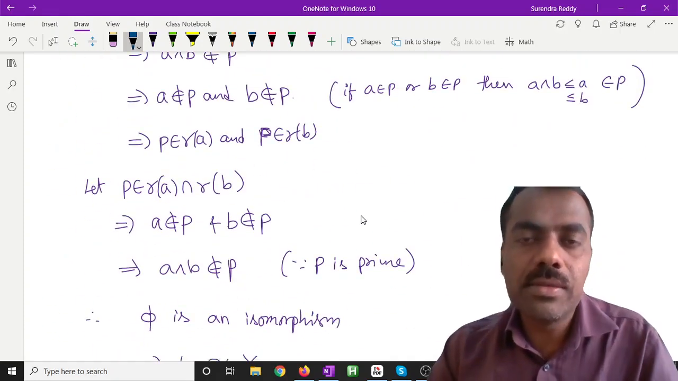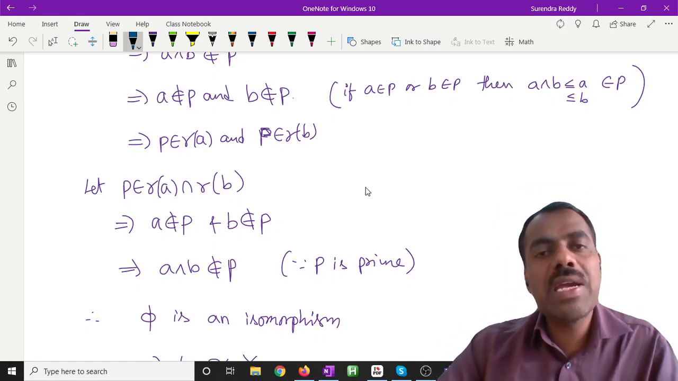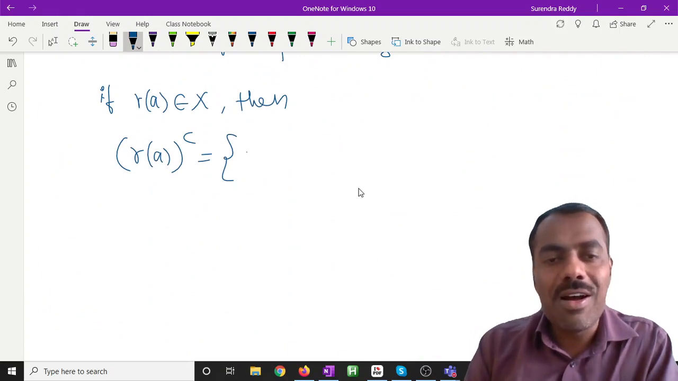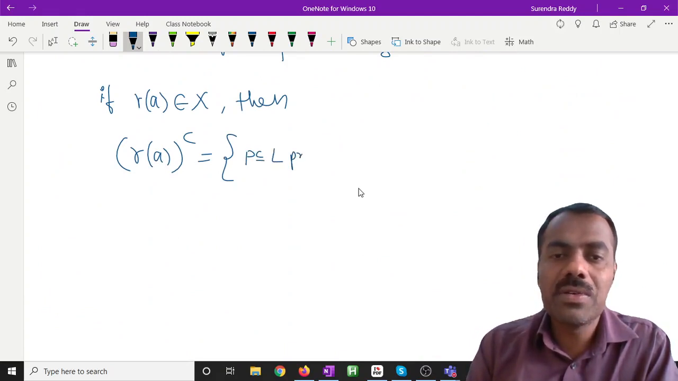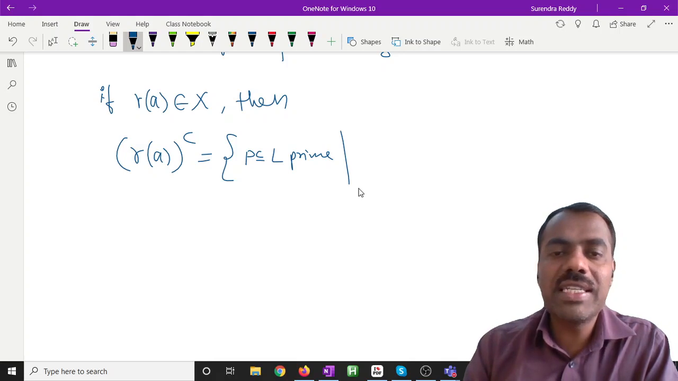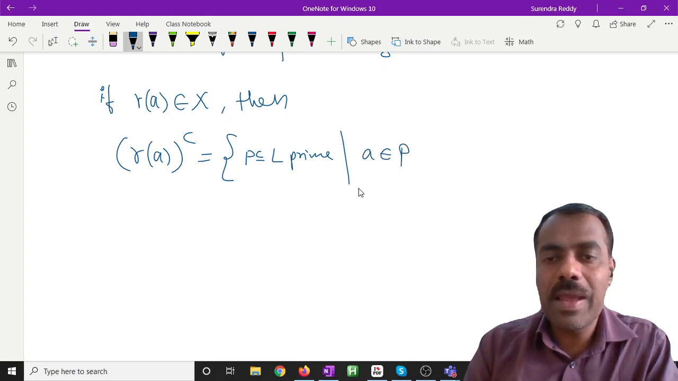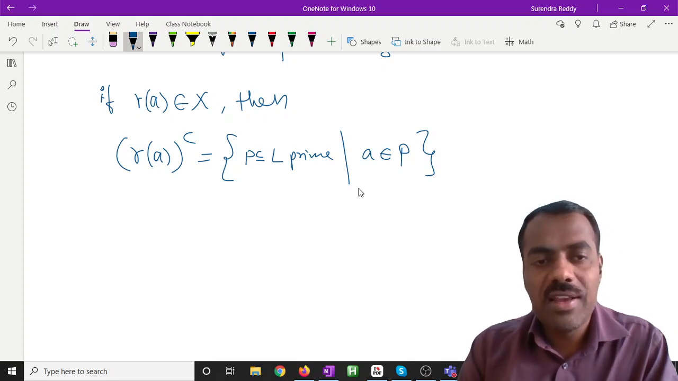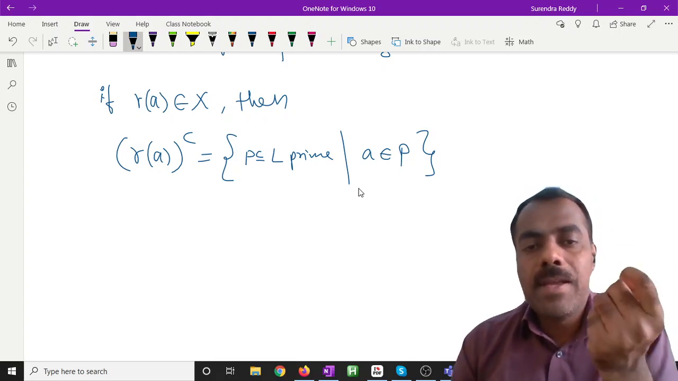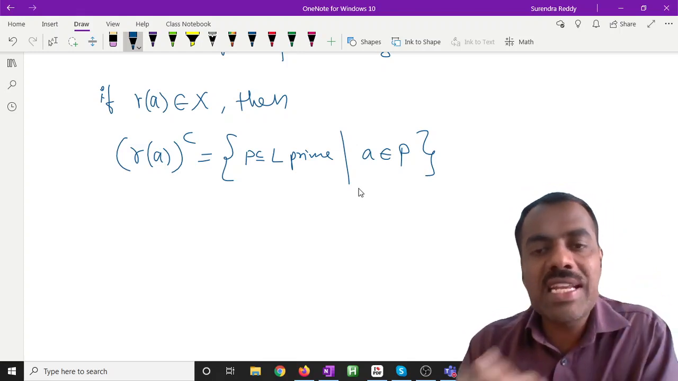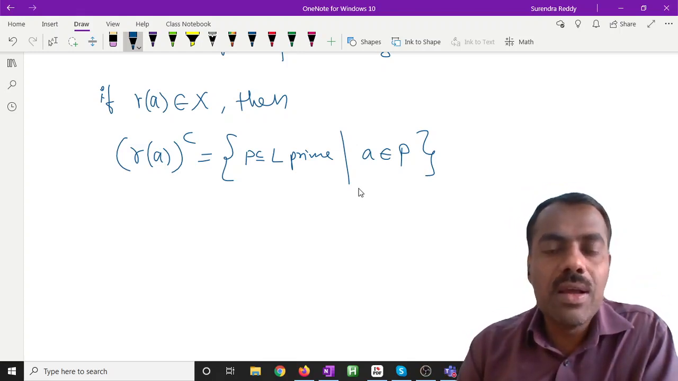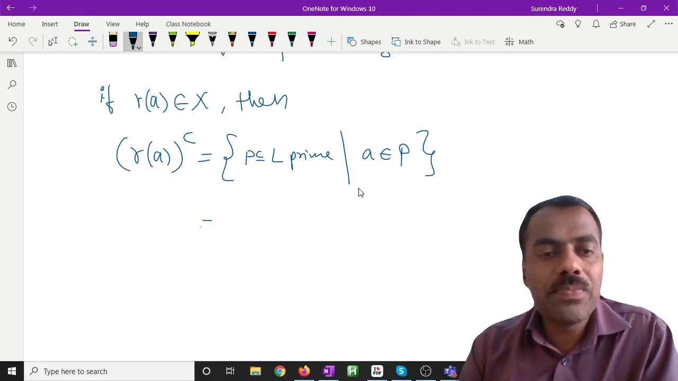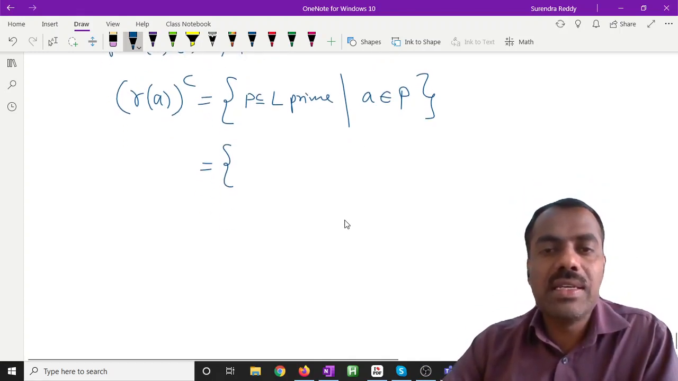If R of A belongs to X, then what is meant by the complement of R of A? What is R of A? All prime ideals not containing A. So what is its complement? All prime ideals containing that point. Is this clear? Are you following? What is R of A? R of A is all prime ideals not containing A. So what is its complement? All prime ideals containing A. Is this clear?